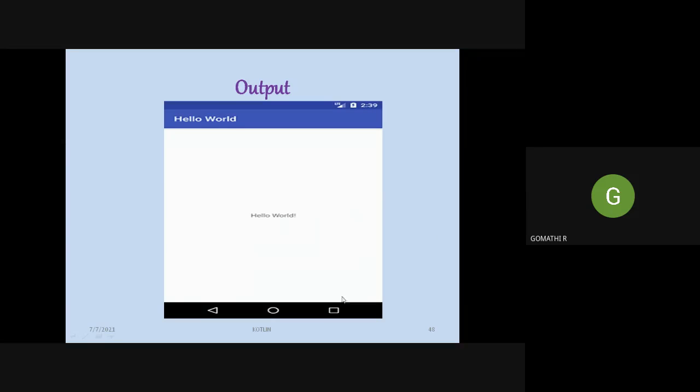So let me summarize what we have seen in today's session. So initially we have seen what is meant by an app. In day-to-day life, we frequently come across the word app, which refers to a small piece of software that runs on a mobile device.